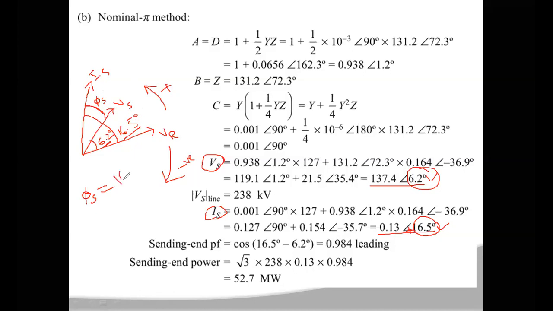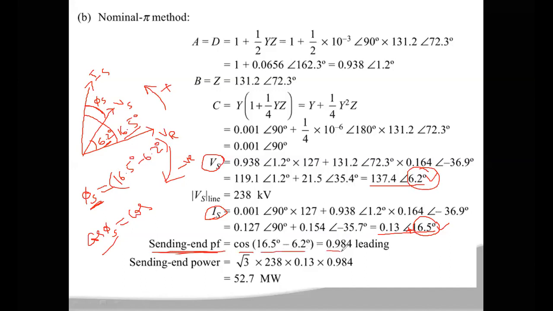So you can calculate the power factor cos phi s, which is equal to cos of 16.5 degrees minus 6.2 degrees.